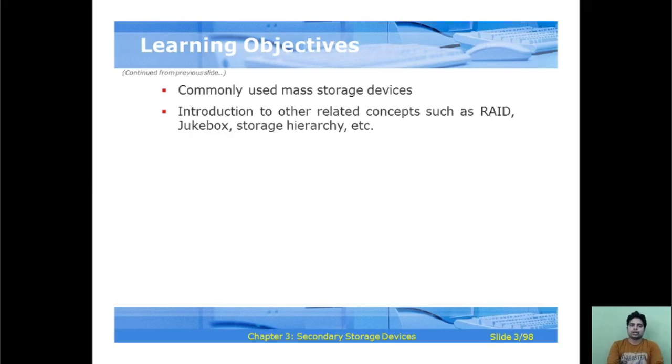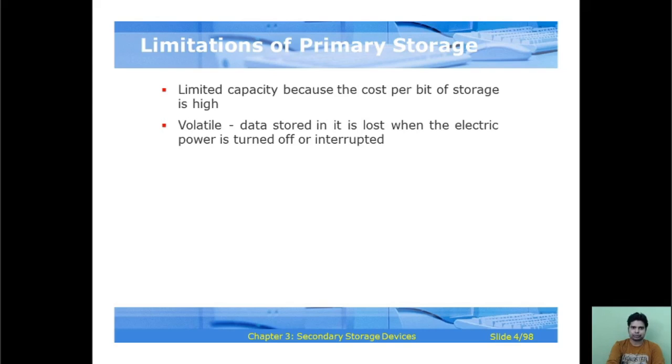And commonly used mass storage devices, and an introduction to other related concepts such as RAID and Jukebox and storage hierarchy, etc. So all these things we will discuss in chapter 3.